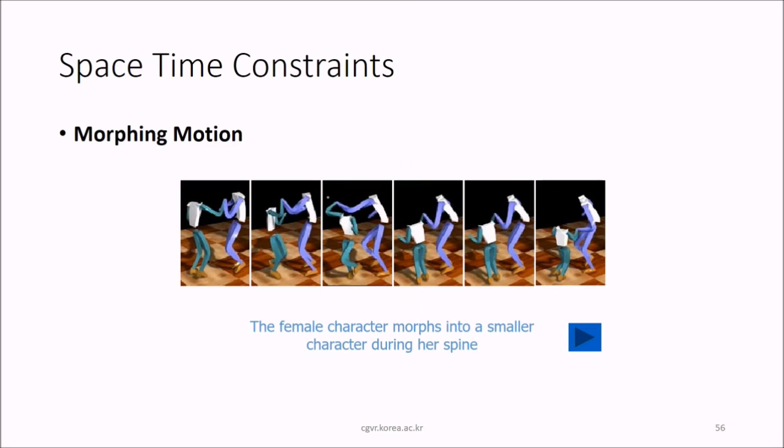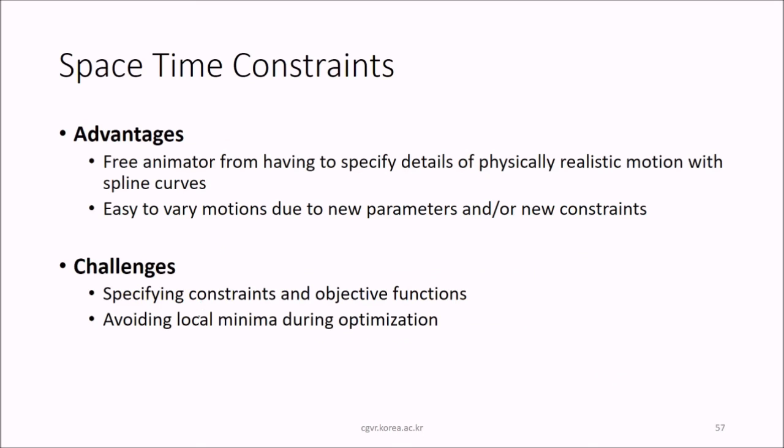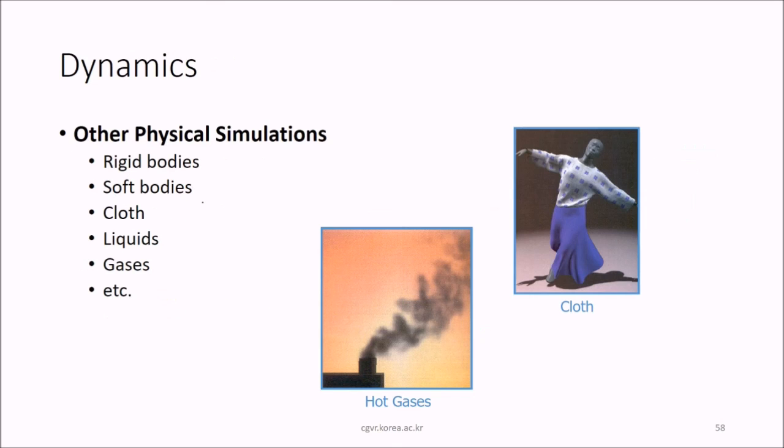So this is again morphing the motion. Again, we have a video on that. A female character morphs into a smaller character during her spin. This is also a morphing motion under space-time constraint. The advantages we have already seen, and the challenges also. So in dynamics, there are other physical simulations also, like hot gases and cloth. Rigid bodies can be there, soft bodies, cloth, liquids, gases.